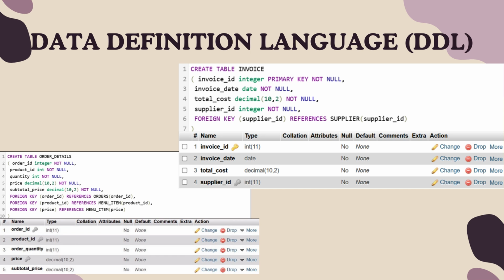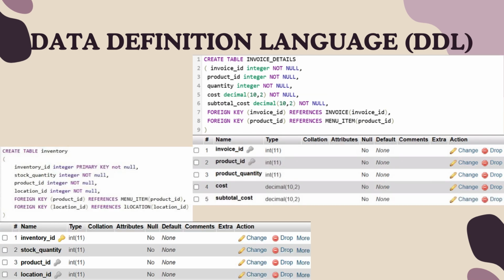For order details table, we have quantity and subtotal price as the attribute, and we derive order ID, product ID, and price from table order and menu item as the foreign key.